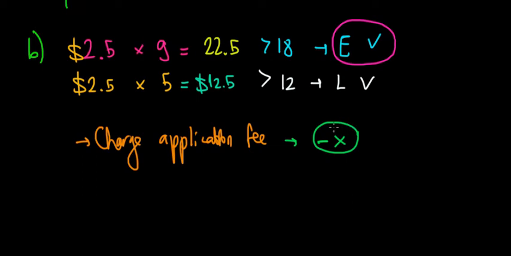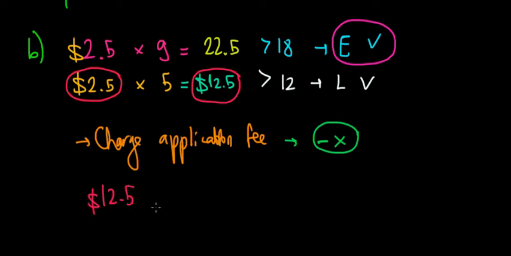Now, for instance, how can we get rid of the lazy guy? $12.5 is the wage that he gets due to this minimum piece rate. Now we have to charge a certain fee, so minus the fee X, and this must be less attractive than the alternative.